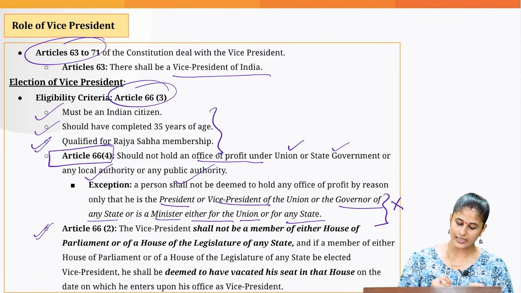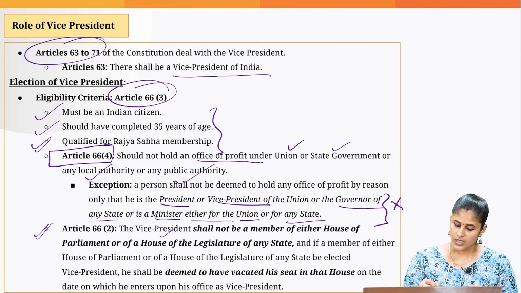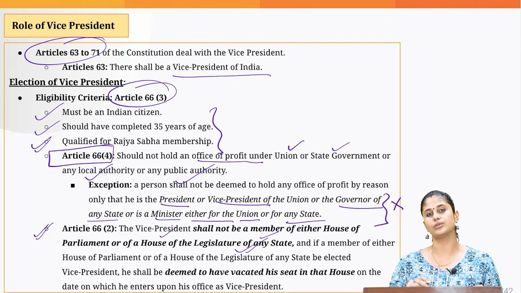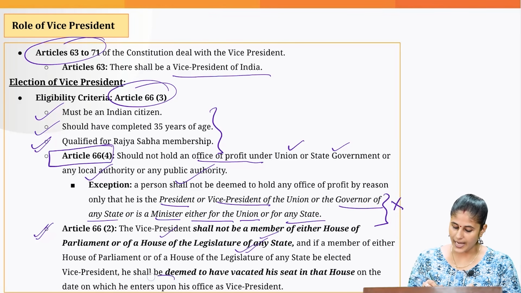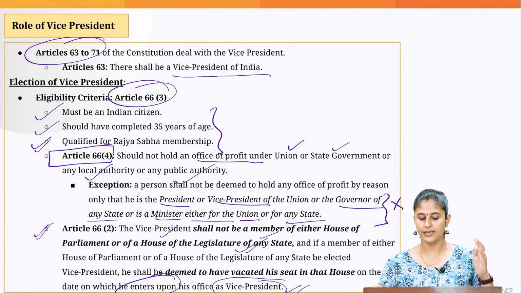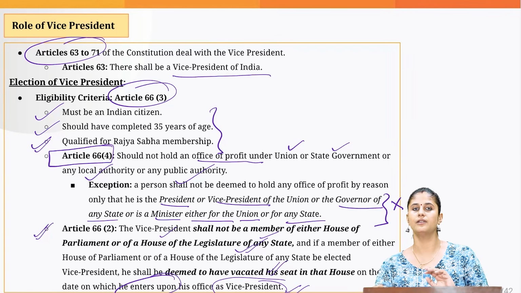Then Article 66 Clause 2 states that a person should not be a member of either House of Parliament or the houses of the state legislature. And if that is so, then once that person assumes the office of Vice President, that person would be deemed to have vacated his or her seat from that respective house.